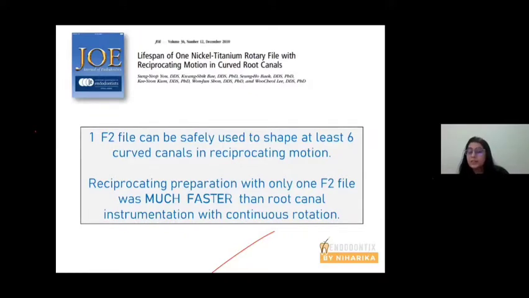Later studies suggested that one F2 file can be used to shape a minimum of 6 curved canals in reciprocating motion, and reciprocating preparation with only one F2 file was comparatively faster than continuous rotation. Why? Because in continuous rotation you have to use a sequence of files like S1, S2, F1, F2. But with F2 you're just going to use one file to prepare the entire canal.